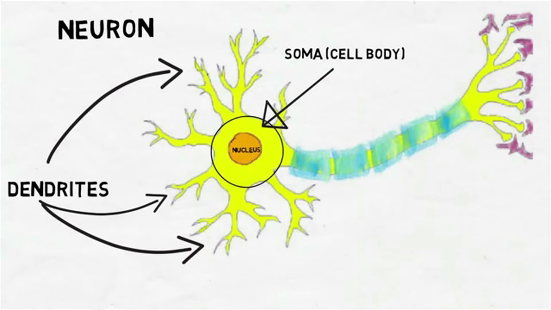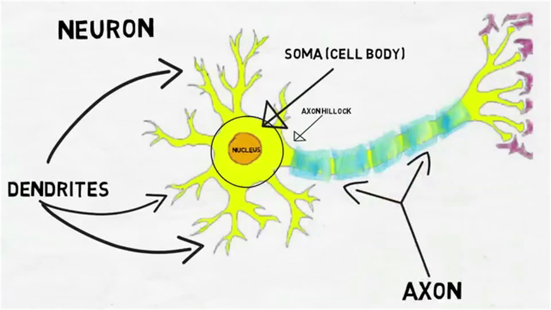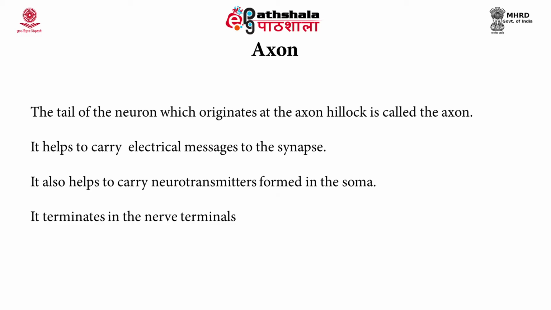The neurons are of several types, which we will define in their classification. The axon, on the other hand, is the tail portion, and it is filled with axoplasm.